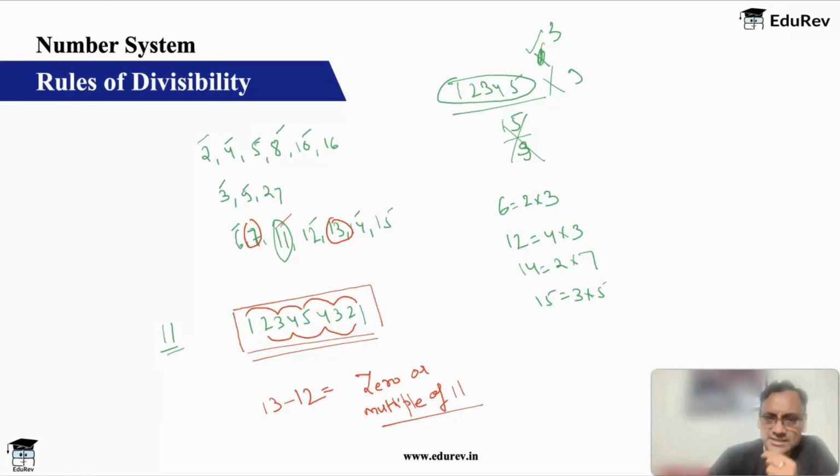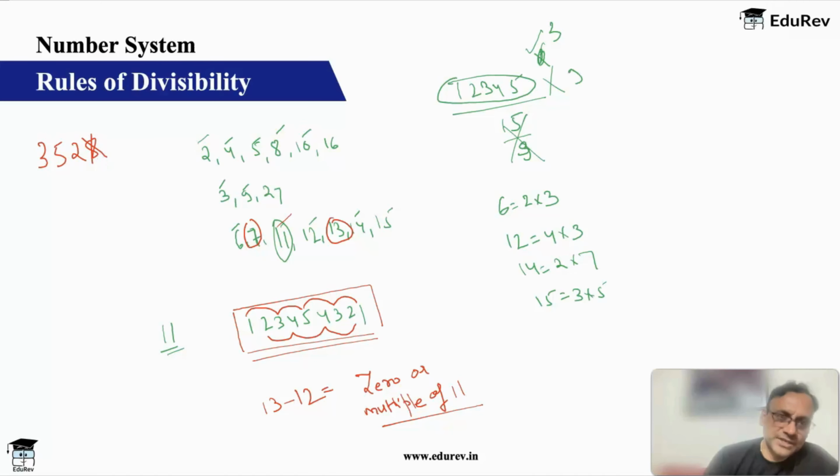This rule basically says, let's look at 7. I take a number, let's say 3528. Okay, and I want to check whether this number is divisible by 7 or not. So understand the steps very carefully. Remove the last digit. Double the last digit. So the last digit was 8.